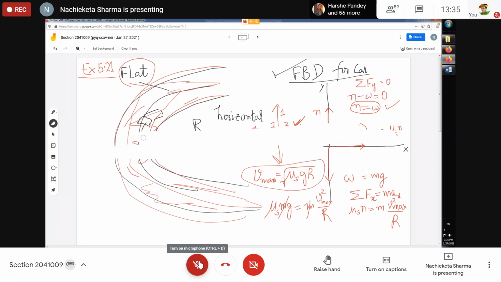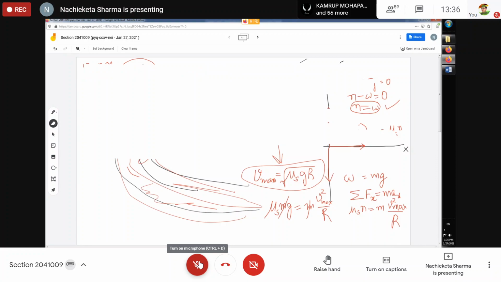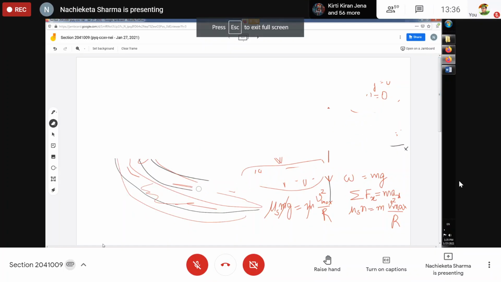So though the theoretical specification is Vmax equal to root over mu_s g r, it is advisable to negotiate that curve with a speed less than Vmax. You should be careful not to reach that value.